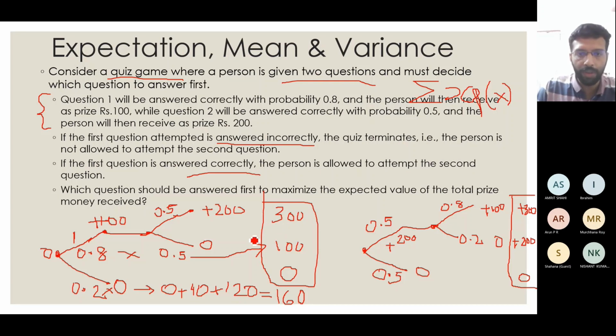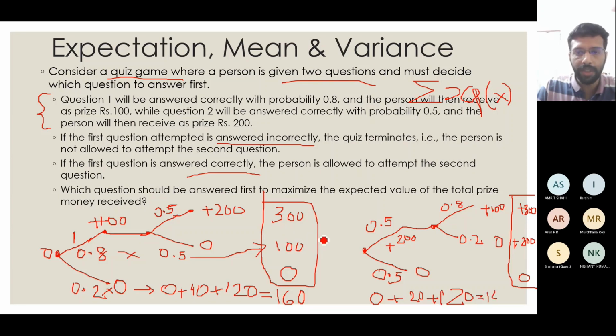Now the second option we can do the same way. So in this case 0.5 into 0, 0.5 into 0.2 into 200. So that will give me something like 20. The top case is the same as the previous case, 0.5 into 0.8 into 300, so that will be 120.